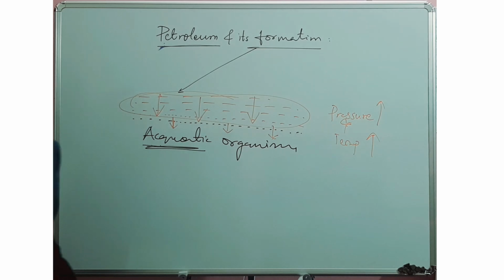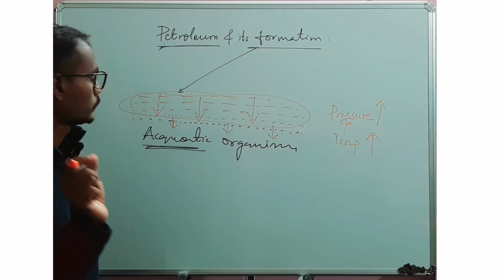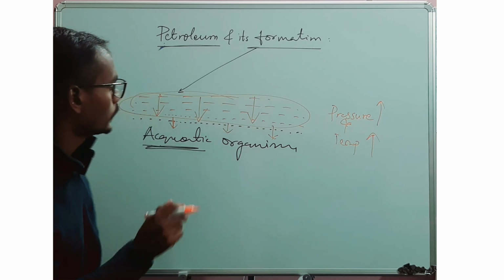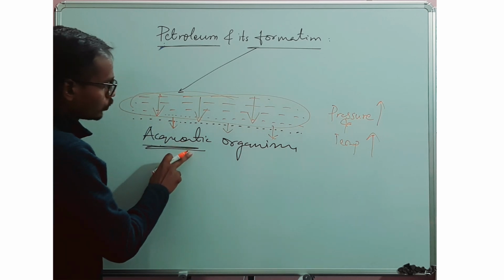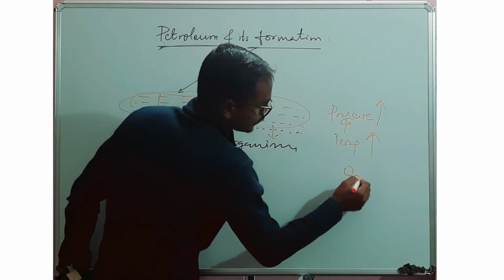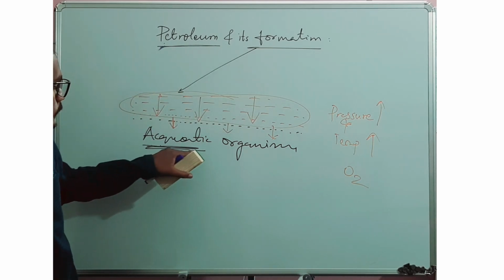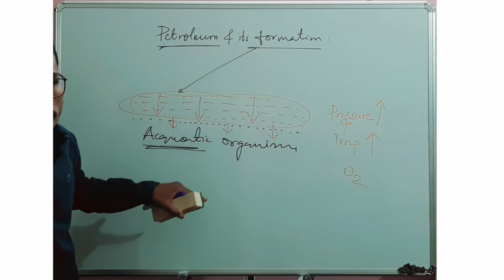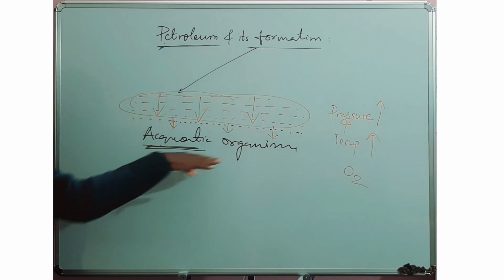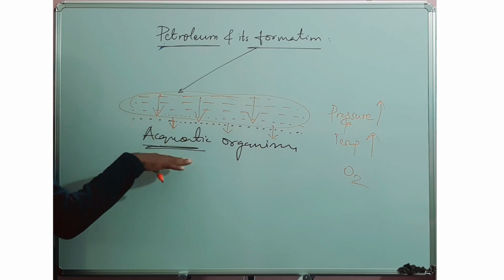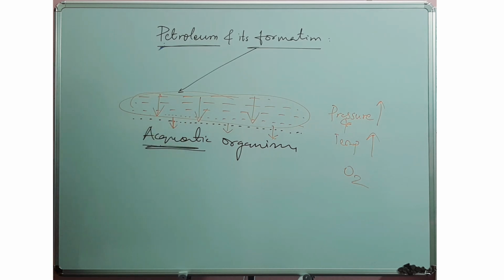And one more thing we need to be aware of in this condition, high pressure and high temperature: there was also an absence of oxygen. Can we find any oxygen under the soil? These remains are fully under the soil. Can we find any oxygen here? No, not at all.